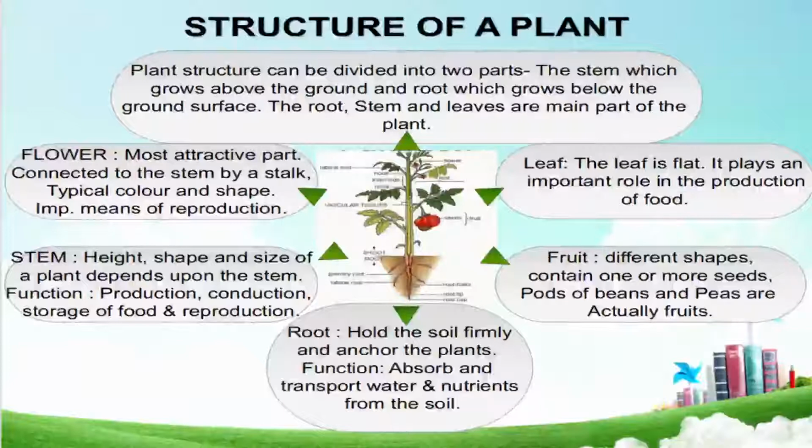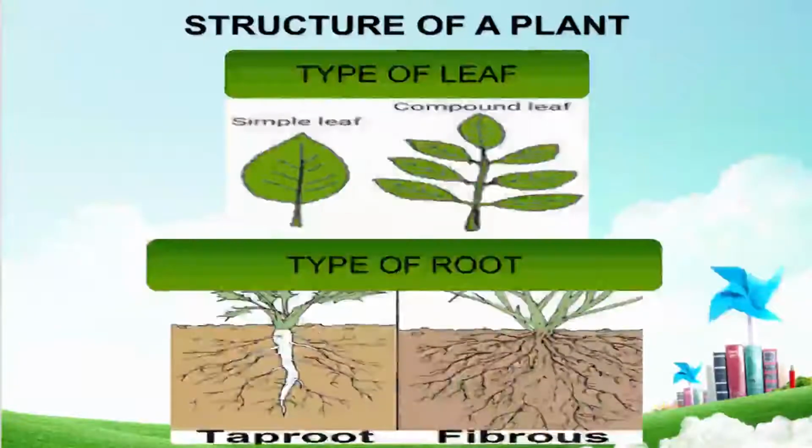This fruit is different in shape and contains one or more seeds, and this seed is used for growing new plants in a suitable environment or atmosphere. Now see in the structure of a plant, the types of leaves there are.